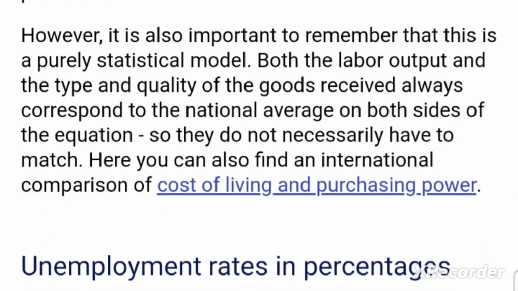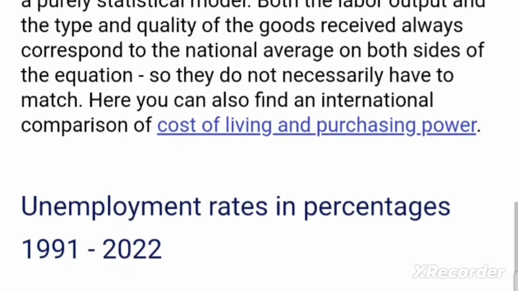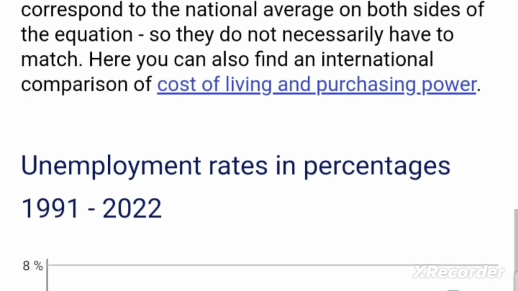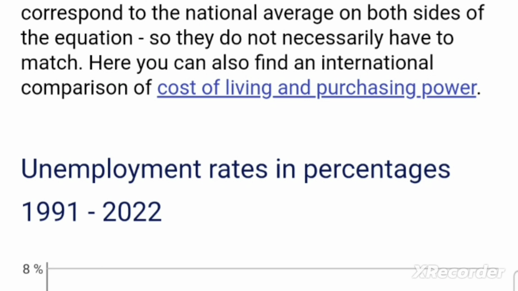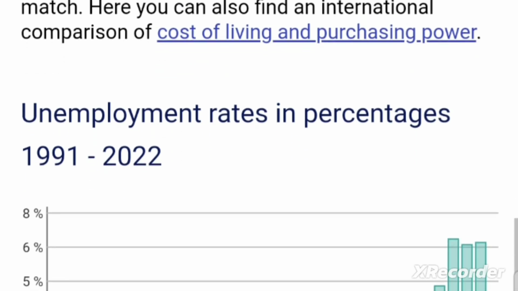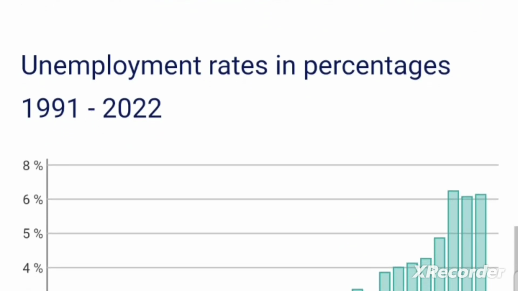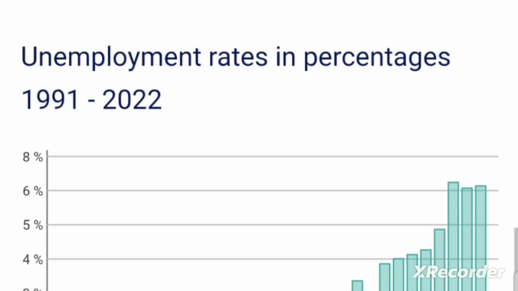However, it is also important to remember that this is a purely statistical model. Both the labor output and the type and quality of the goods received always correspond to the national average on both sides of the equation. So they do not necessarily have to match. Here you can also find an international comparison of the cost of living and purchasing power.